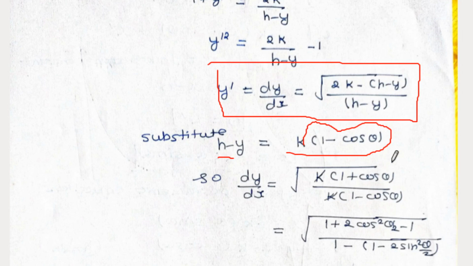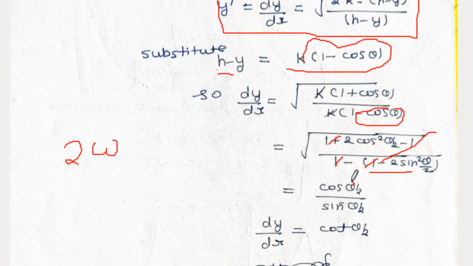Cos theta is equal to 2cos²(theta/2) - 1, and here we use the sine form, which is equal to 1 - 2sin²(theta/2). So this 1 is cancelled above and below, and you will be left with cos(theta/2) and sin(theta/2), which is equal to cot(theta/2).